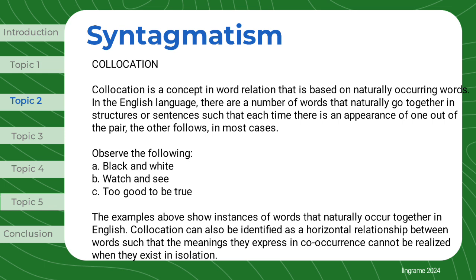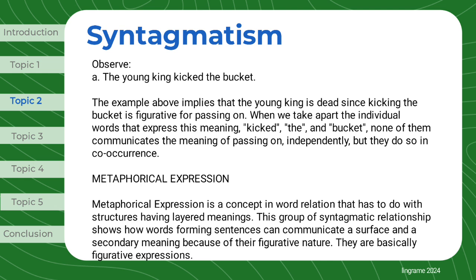Collocation can also be identified as a horizontal relationship between words such that the meanings they express in co-occurrence cannot be realized when they exist in isolation. Observe: The young king kicked the bucket. The example above implies that the young king is dead since kicking the bucket is figurative for passing on. When we take apart the individual words that express this meaning, kicked, the, and bucket, none of them communicates the meaning of passing on independently, but they do so in co-occurrence.